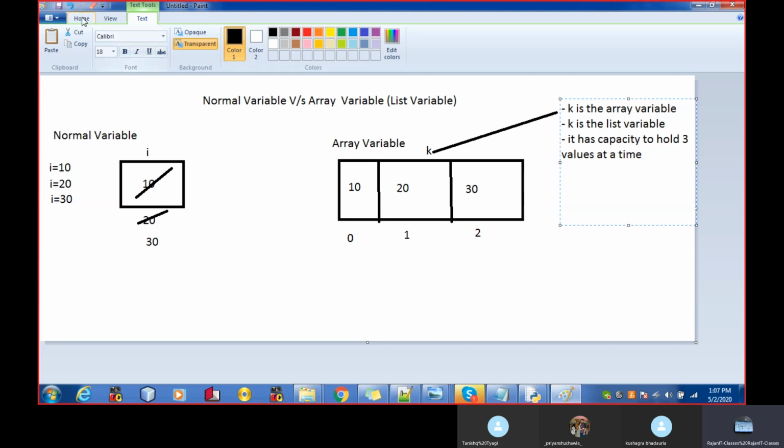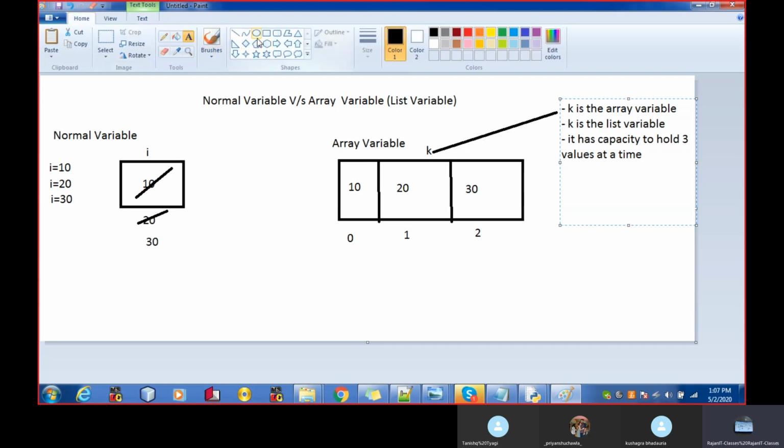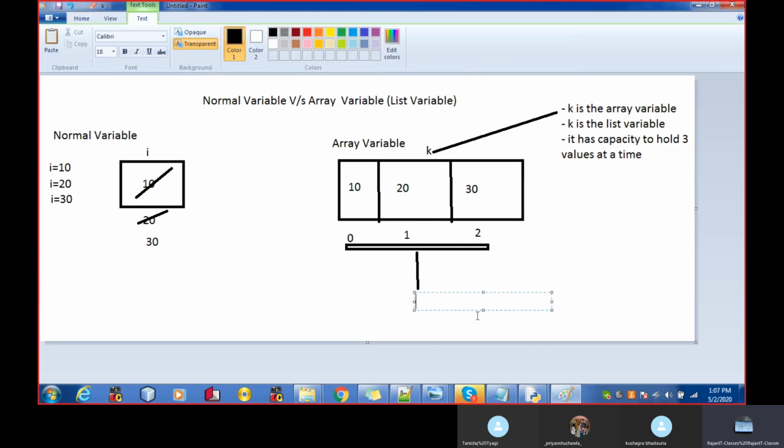Now what about this part? What is this thing? This thing is known as the index value of an array. Index values of an array always start from 0.